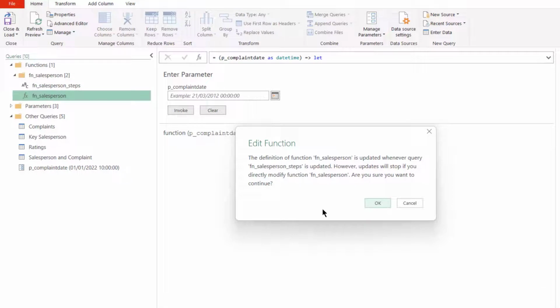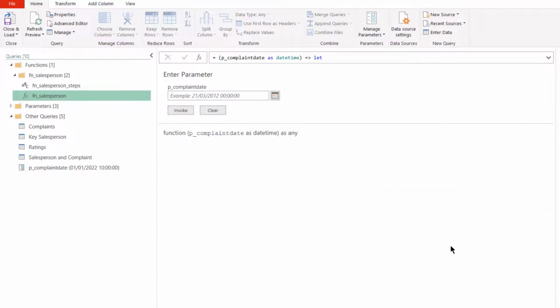Now this does create an extra function, so you could argue that if people know the advanced editor really well, you don't need to do this. But in the case where you've got people that don't always know how to understand M code in full and need the extra help with the steps, this is a good way to allow people to edit your functions. So this is my final tip. So this brings me to the end of my tips.